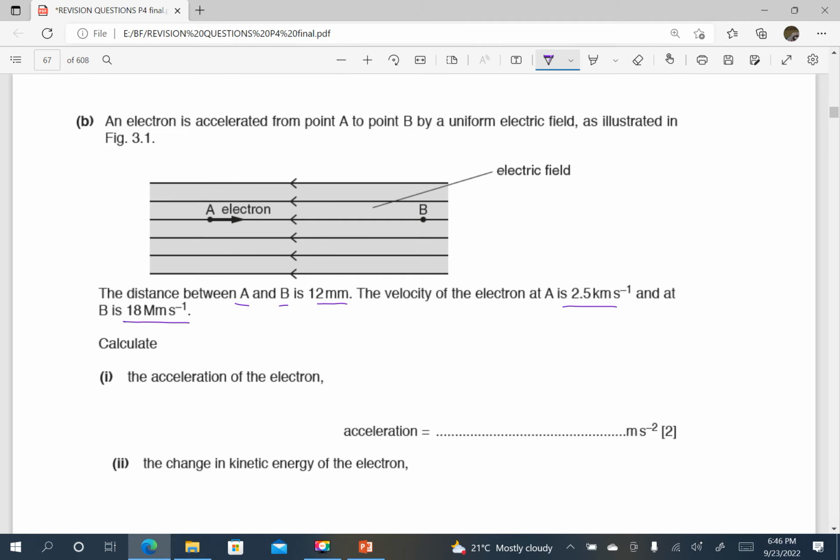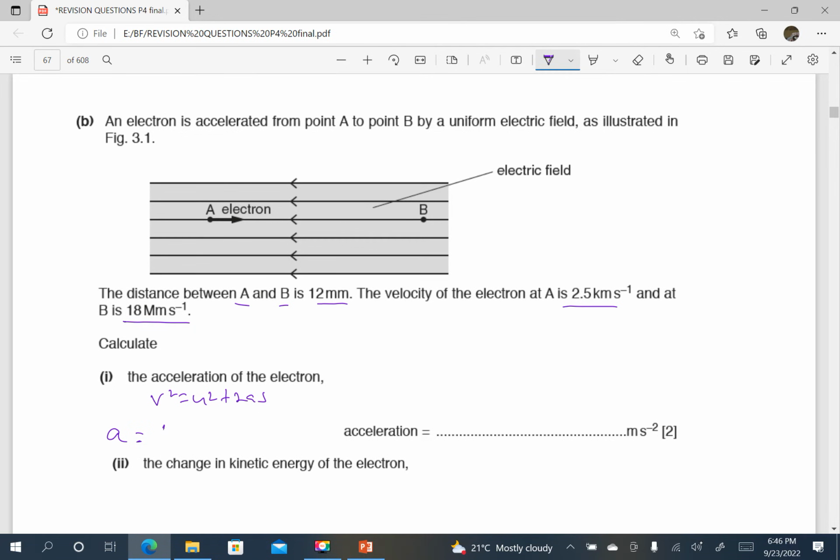We have the speeds at each point. Since it is a uniform field, the equations of motion can apply. Specifically, I think v squared is equal to u squared plus 2as would be the best equation. When we make a the subject, I'm just going to substitute. So a is going to be v squared minus u squared over 2s. The speeds are in kilometers per second and megameters per second.